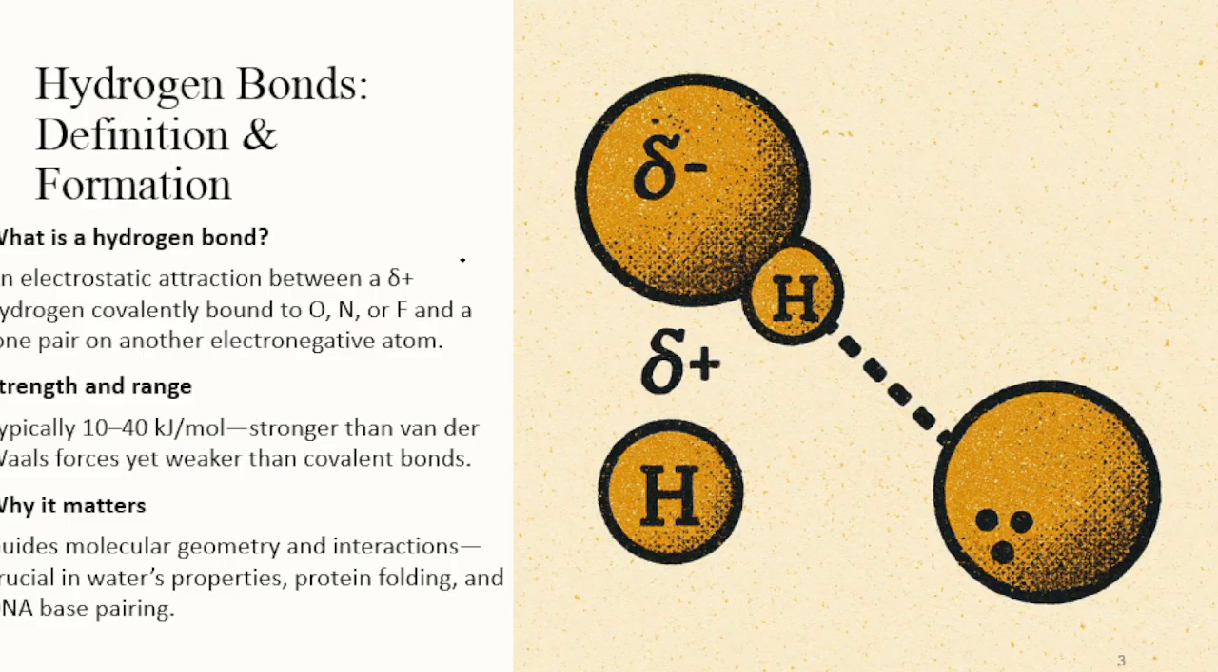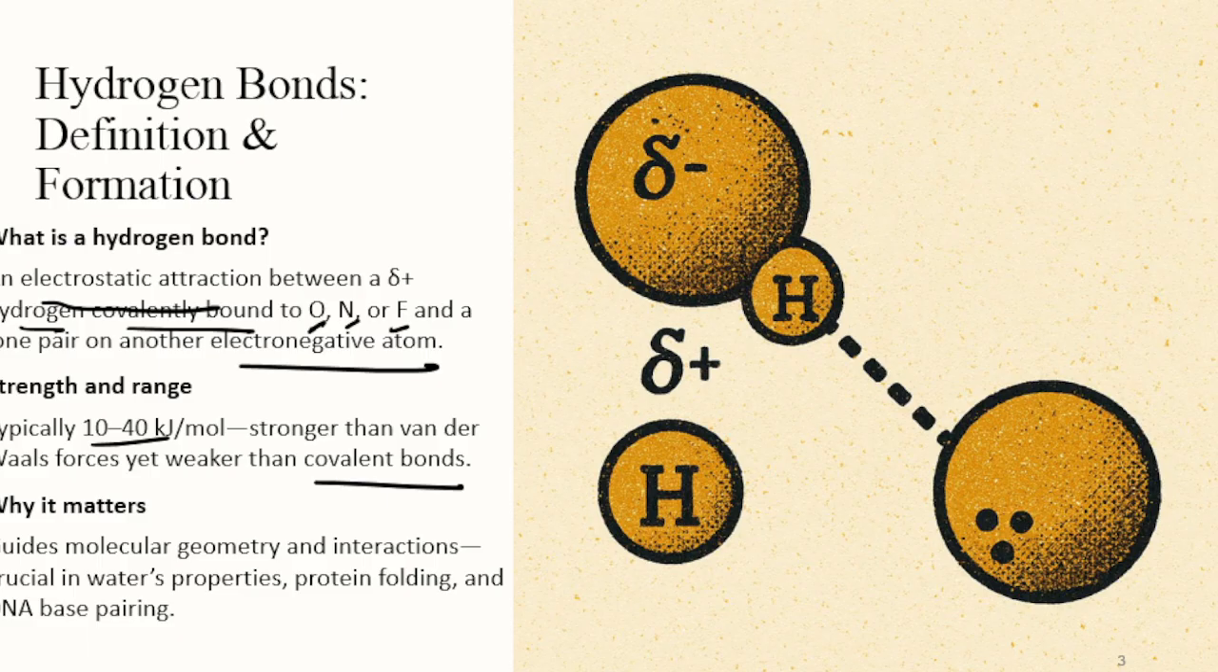So what is a hydrogen bond? It is electrostatic attraction between hydrogen covalently bound to highly electronegative oxygen, as in the case of water, nitrogen, fluorine, and a lone pair on another electronegative element. Now, typically the range and strength of this bond is 10 to 40 kilojoules per mole. It is stronger than the van der Waals forces, yet it is weaker than the covalent bond.